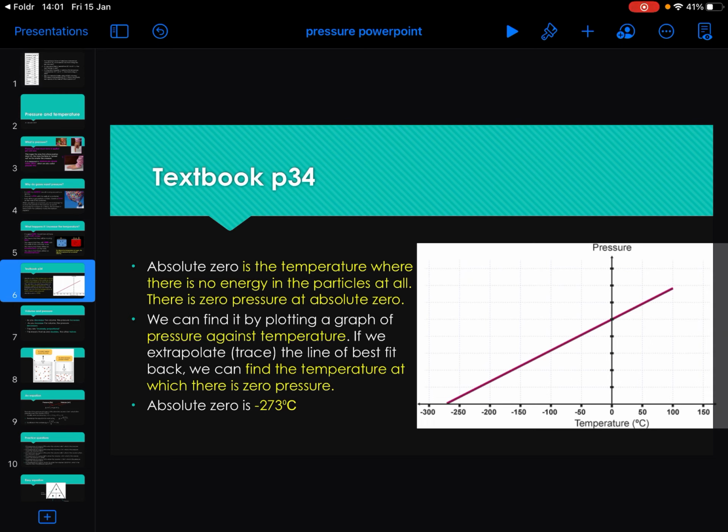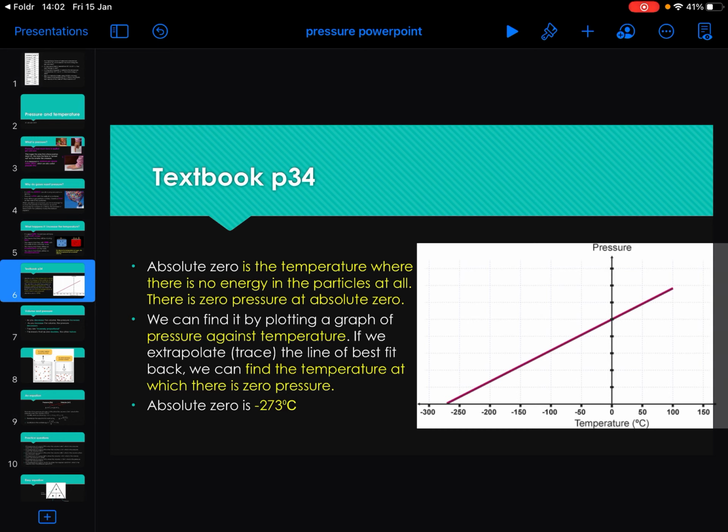So they did, colder and colder, and they kept monitoring the pressure, and eventually they realised that at minus 273 degrees, there was zero pressure. And that is what we call absolute zero, that temperature. And it's also our conversion between temperature in degrees C and temperature in Kelvin, which, if you remember, starts at absolute zero. So 0 Kelvin is minus 273 degrees C. 0 degrees C is 273 Kelvin.